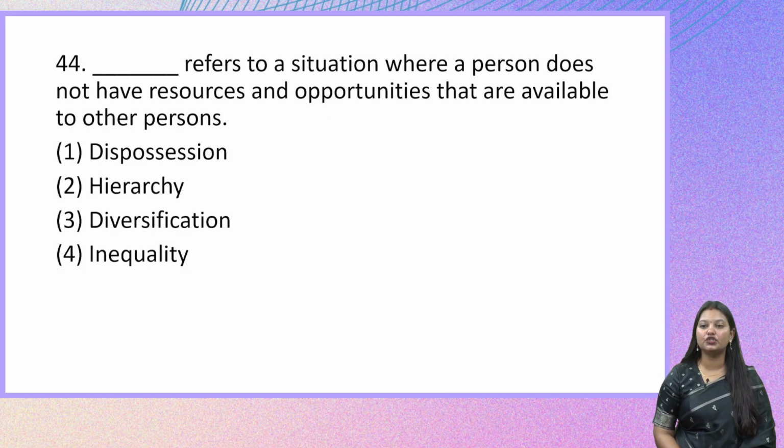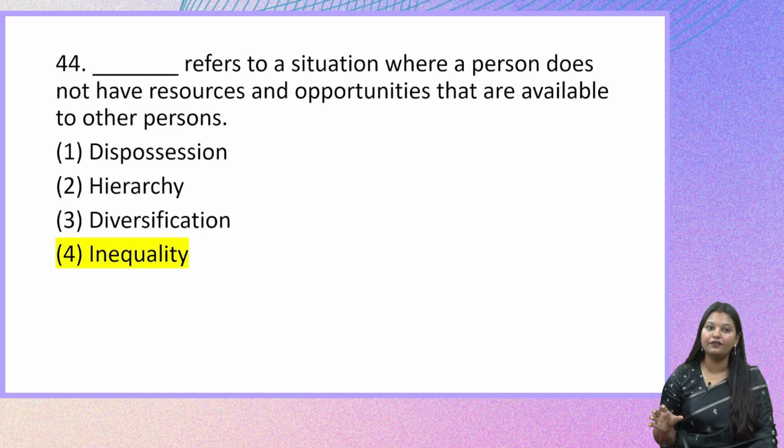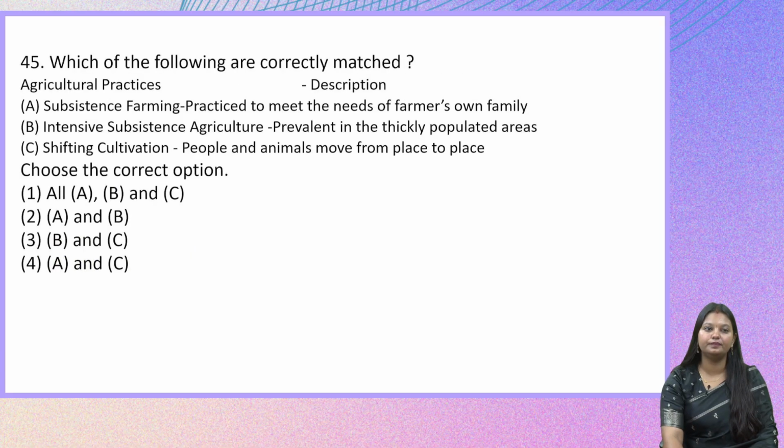Dash refers to a situation where a person does not have resources and opportunities that are available to other persons. This is also a repeated question in our exam. So let us look at the options. The first one is disposition. Option 2, hierarchy. Option 3, diversification. And option 4, inequality. So the right answer here is inequality. Inequality refers to a situation where a person does not have resources and opportunities that are available to other people. Let us look at the next question.